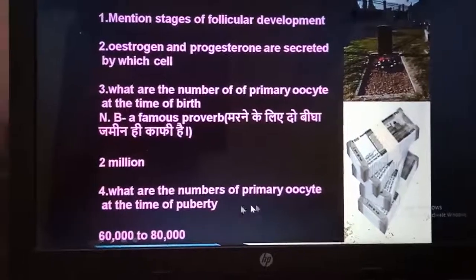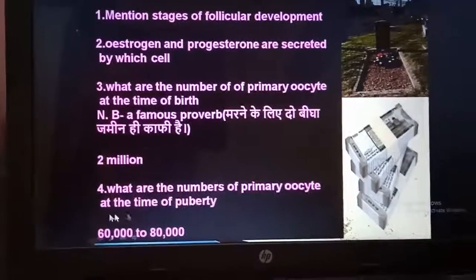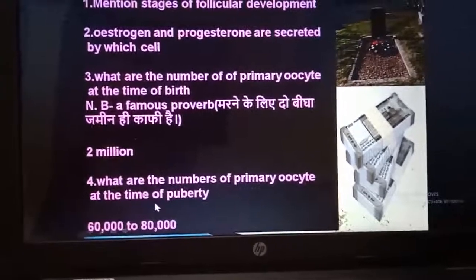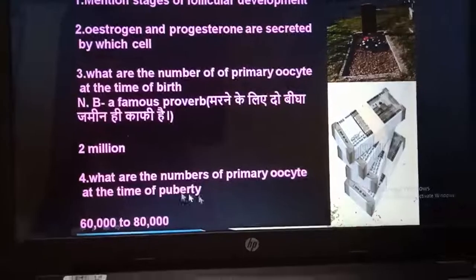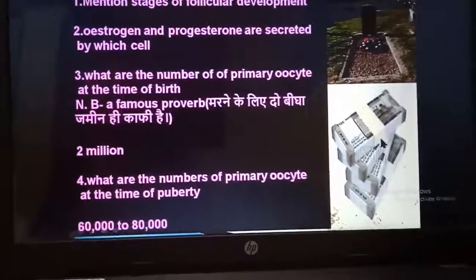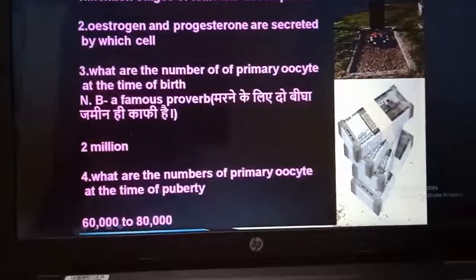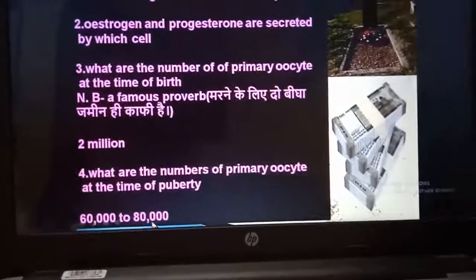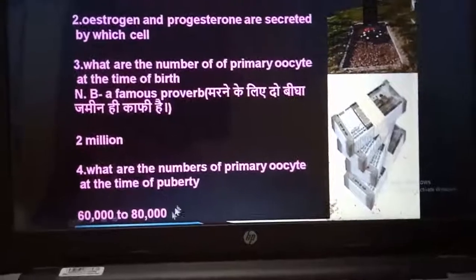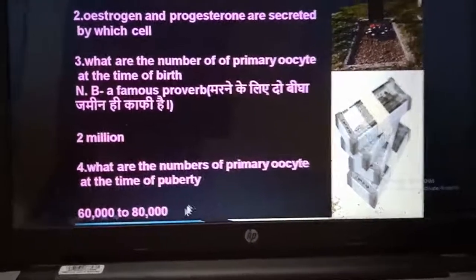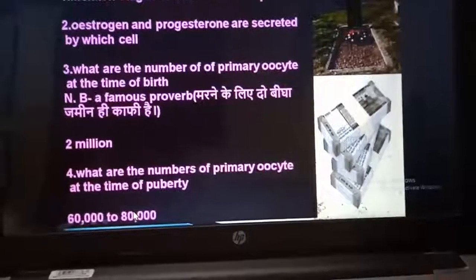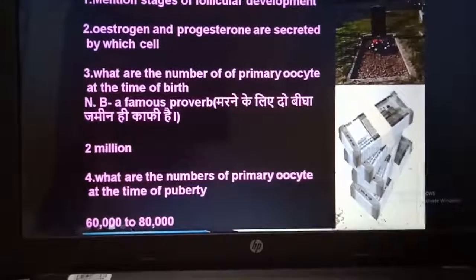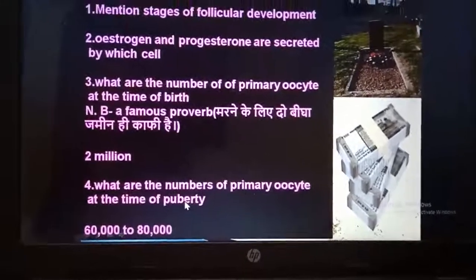Okay, and what is the number of primary oocytes at the time of puberty? We are living in a competitive age, so even at the time of puberty there are so many burdens to earn money, and the least possible to survive in a healthy way is 60,000 to 80,000 rupees that you have to earn to live in a comfortable manner. So 60,000 to 80,000 is the number of oocytes at the time of puberty. That will be a hint.